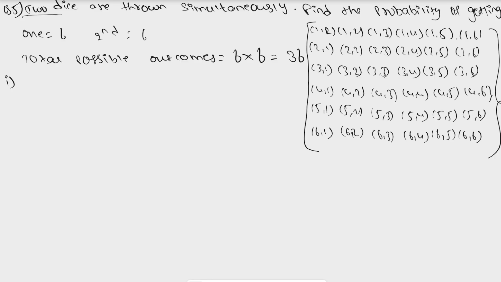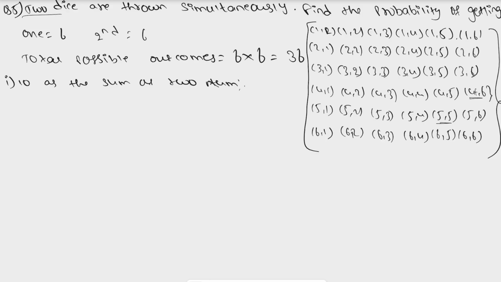The first question is the probability we need to find for 10 as the sum of two numbers. That means here we need to find the events where we get the sum of those two numbers as 10. So if we go with this, here we'll be having 4 and 6, which is equal to 10.